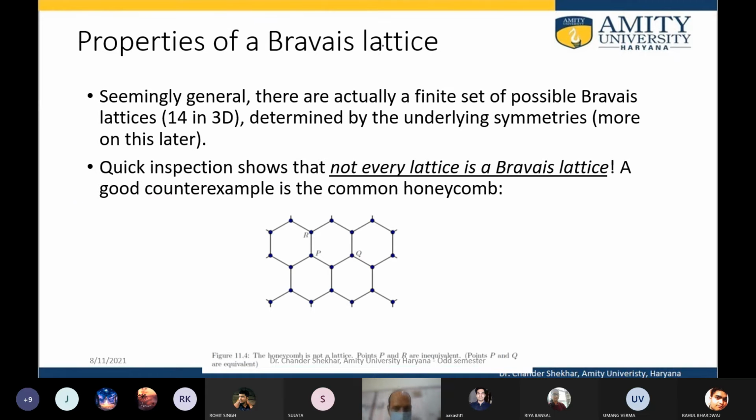So, properties of Bravais lattice. First thing, there are actually a finite set of possible Bravais lattices. अब ऐसा नहीं है कि आपके पास इनफाइनाइट अरेंजमेंट है, यूनिक अरेंजमेंट इन द स्पेस to have the basis situated on those lattice points. Infinite arrangement नहीं है. There are actually a finite set of possible lattices. Okay, और 3 dimension में ये 14 है.